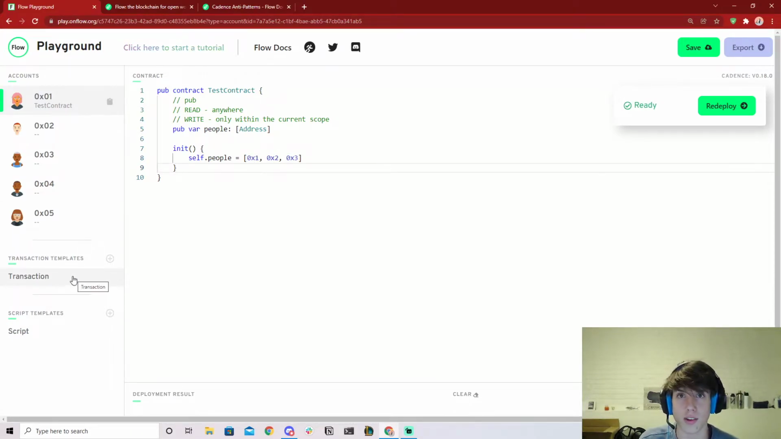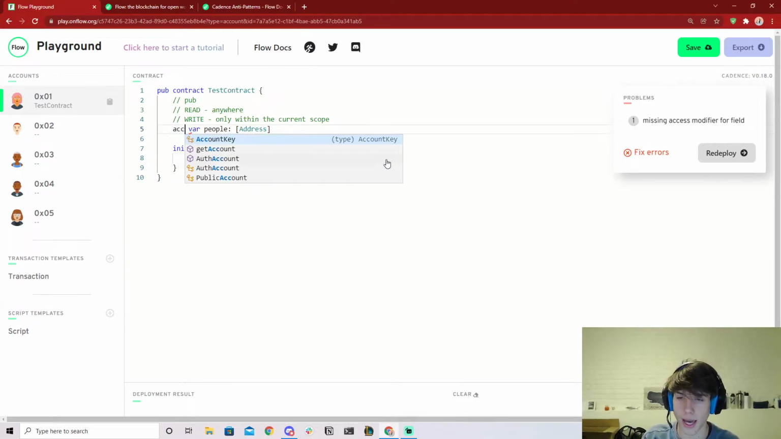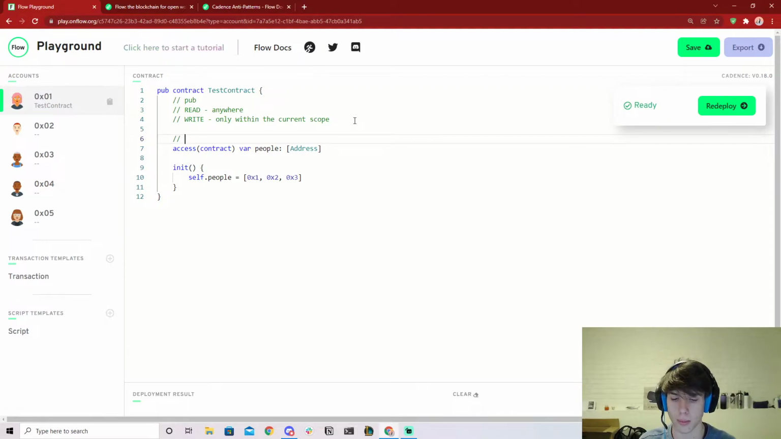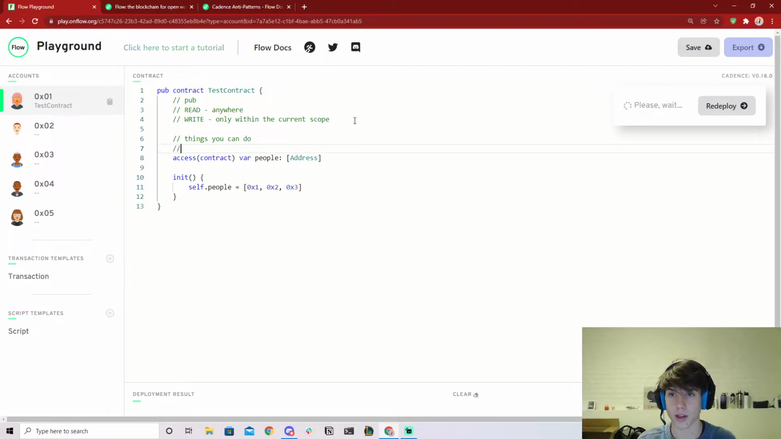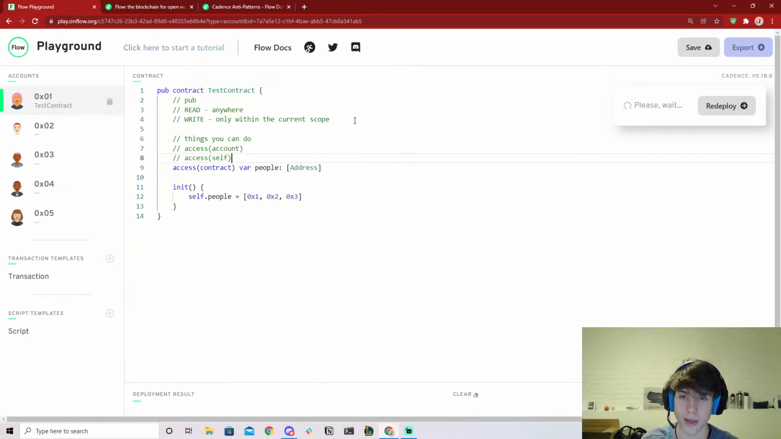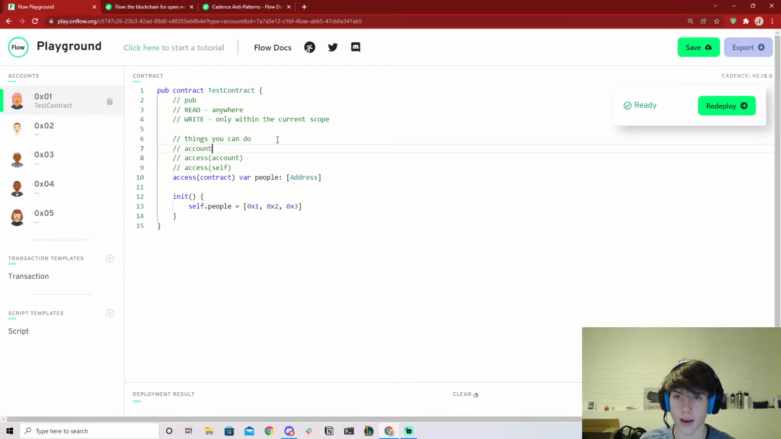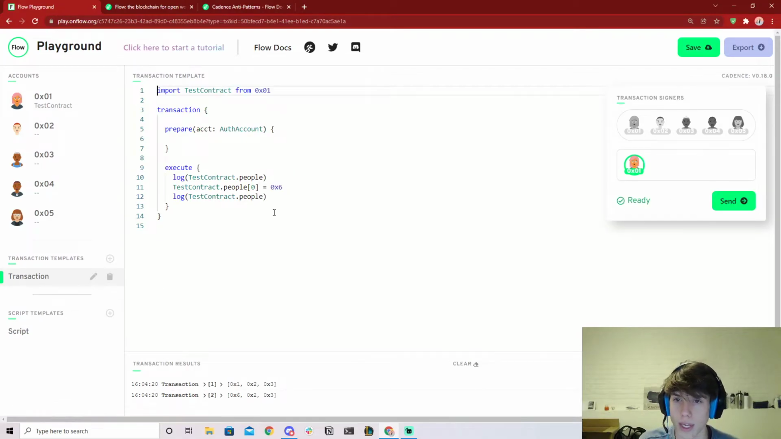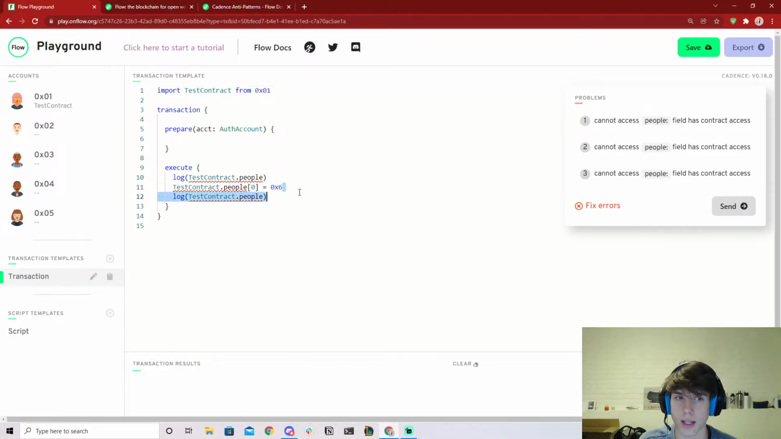The reason for that is because this is an anti-pattern, and you may ask yourself, well, how do we fix this? Well, we can fix this by making it access(contract). Or, let's just say things you can do: you can do access(contract), access(account), or access(self). Basically anything that's more limited than public. So let me also just write contract here. And so now what's going to happen is if we redeploy this contract and refresh this, it's not going to let us do this, right? Field has contract access. We can't even do this now, and so it's not going to even let us make this change.